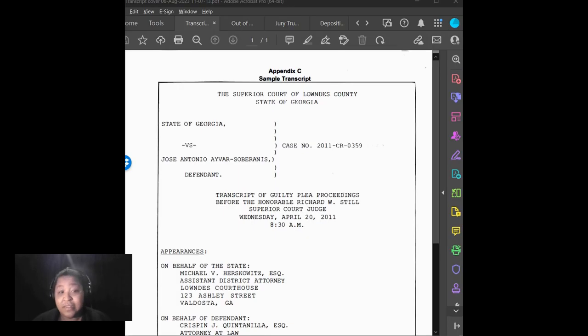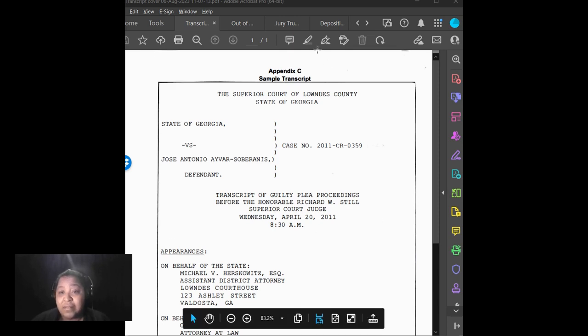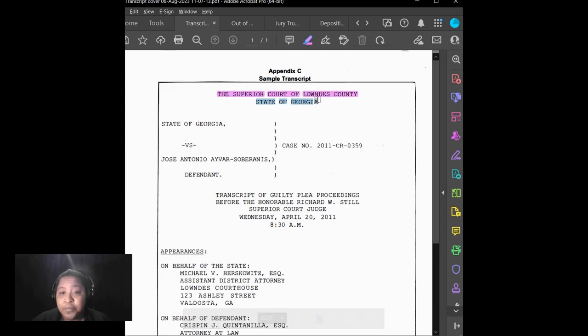So the first thing that is seen in this transcript is the cover page. The information we see in the top half is called the case style. That would be this section right here. This includes the specific jurisdiction of the court.